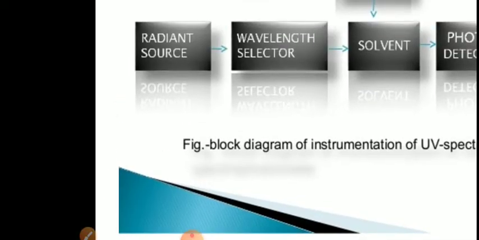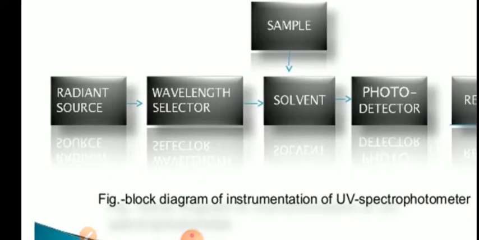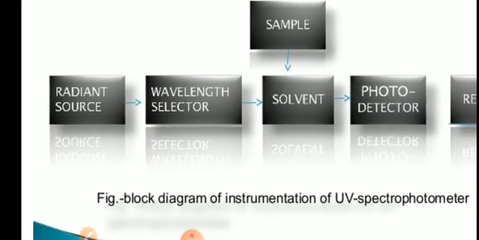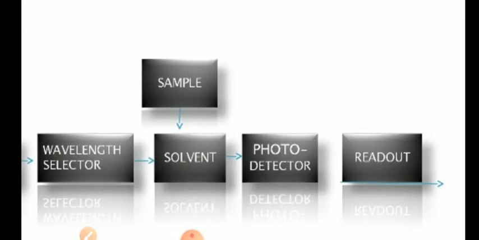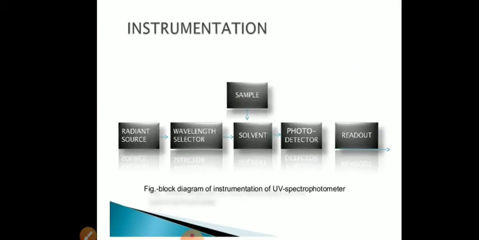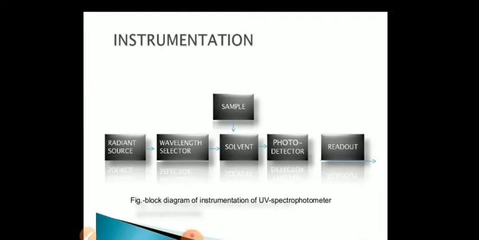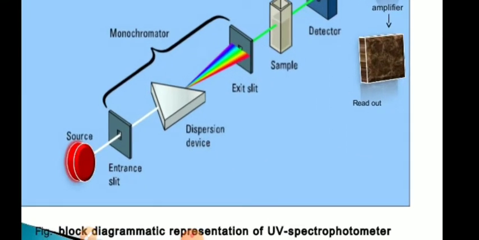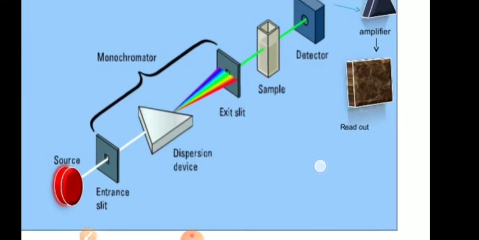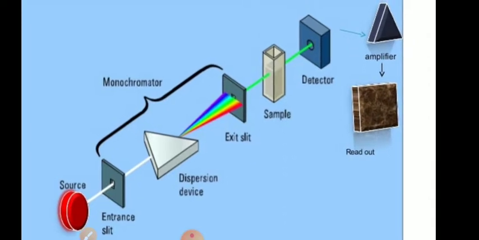How are they arranged? Light passes from the radiant energy source to the wavelength selector, which can be a monochromator that splits the polychromatic light into monochromatic light, which then goes to the sample. As light passes through the sample, some amount of light is absorbed, and the rest is detected by the photosensitive detector, and a recorder gives you a readout. If you look at the schematic diagram of a UV visible spectrophotometer, you have a source of light represented in red.